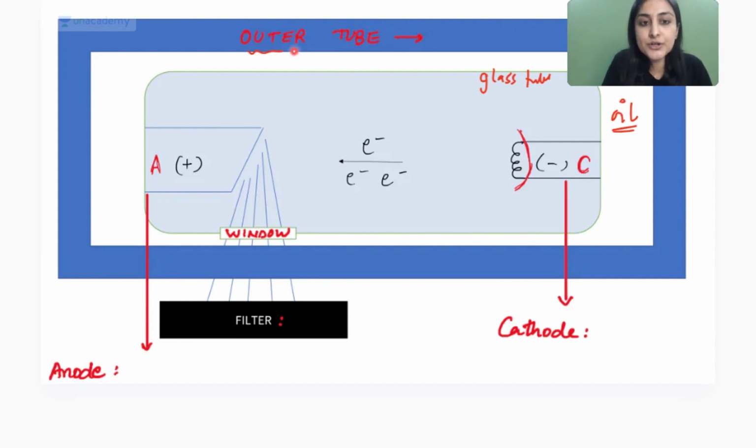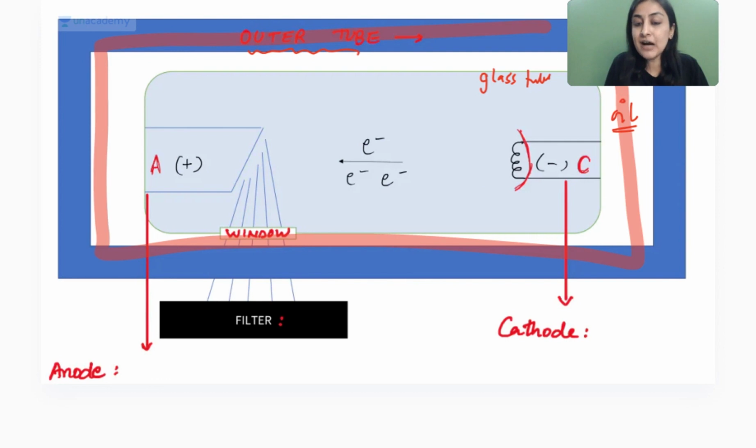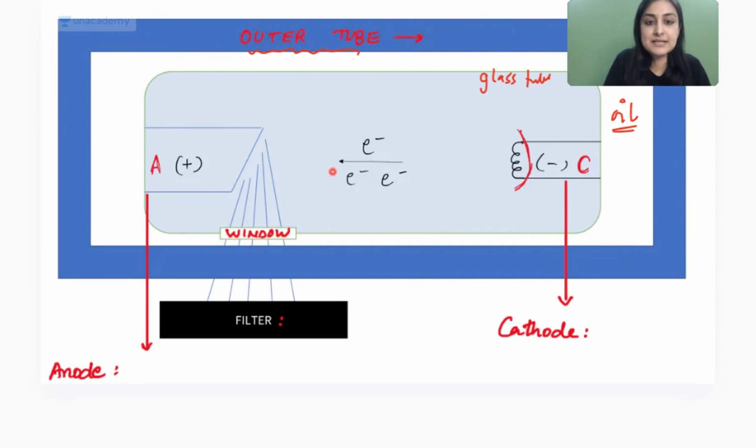And then we have an outer tube. What is the function of the outer tube? Remember, this X-ray tube is going to produce X-rays. Do I want X-rays reaching the surrounding public, going here and there? I don't want X-rays going haywire everywhere. I want them to escape through a specific part which is the window. So I protect it. So this is the protective housing which is made up of lead. It prevents leakage of X-rays. Perfect. So now we have these parts.